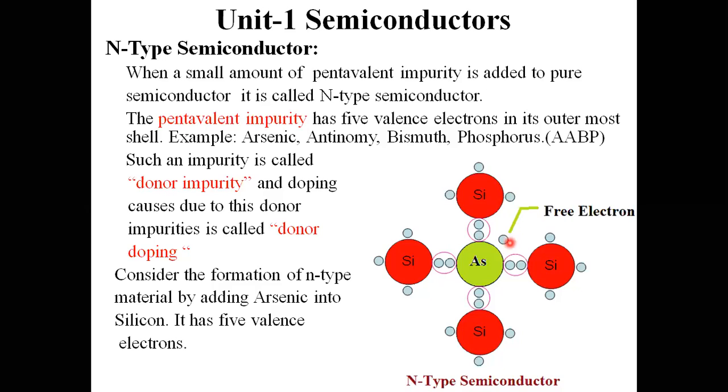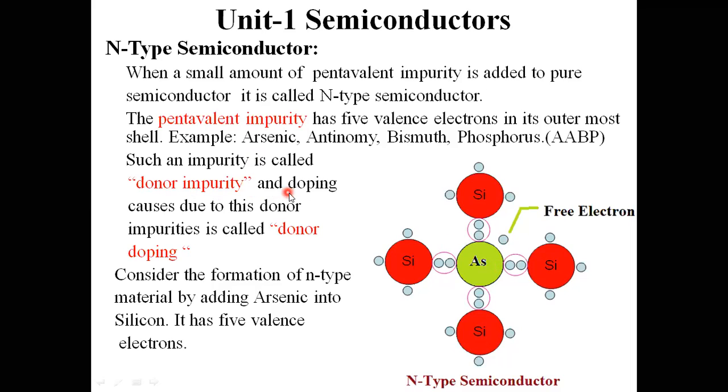If I increase the donor atom levels, then the free electron capacity also increases. The more donor impurities are added to the semiconductor crystal, the more free electrons can be acquired.